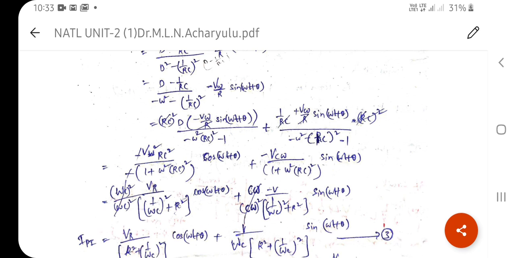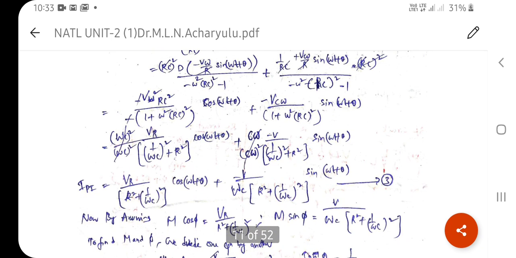This is the equation, and finally we got the result: the particular integral is VR by (R square plus (1 by omega C) whole square) into cos of (omega t plus theta), minus V by omega C into (R square plus (1 by omega C) whole square) into sine of (omega t plus theta). So now this is equation number 3.